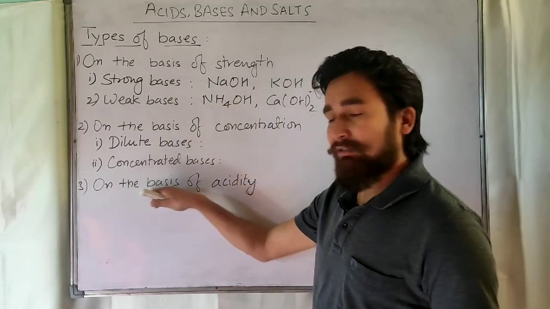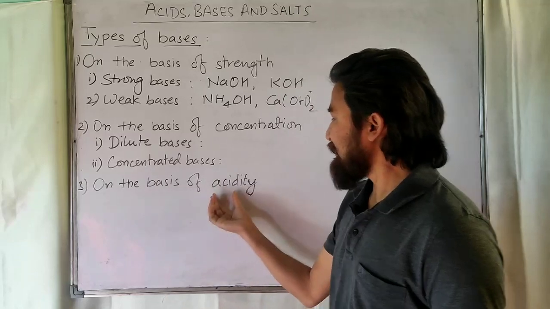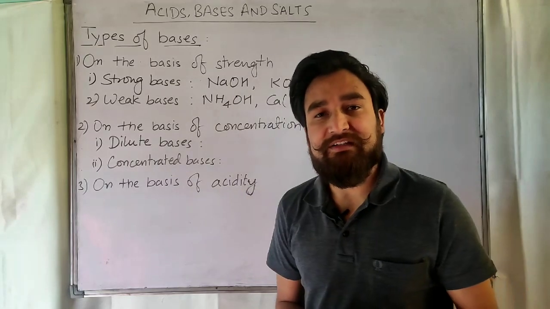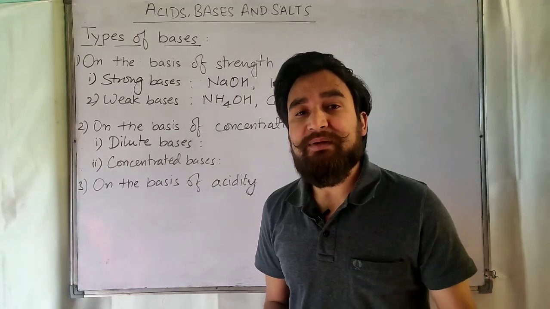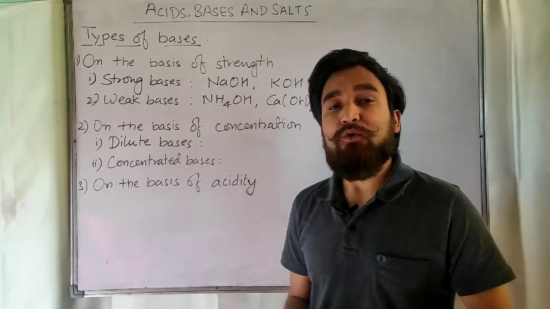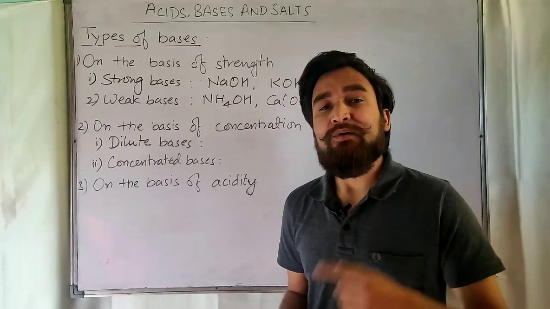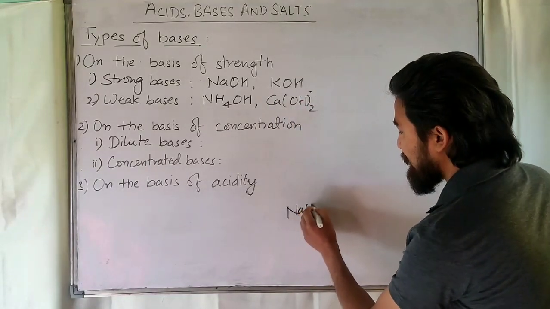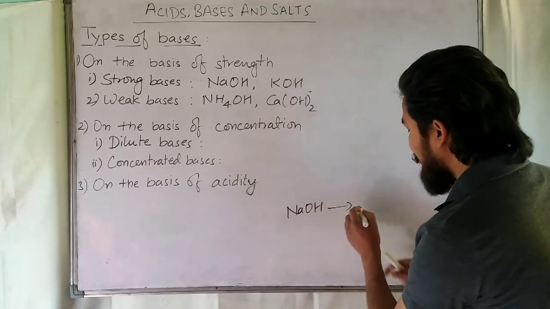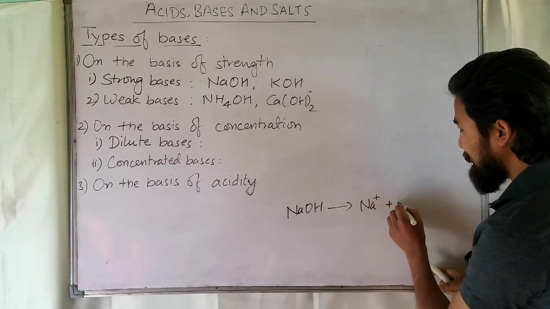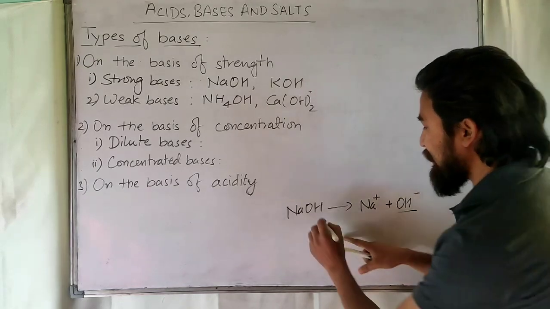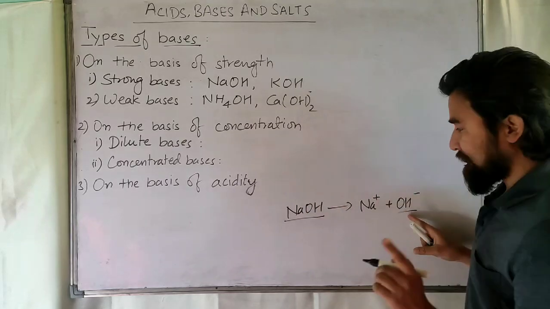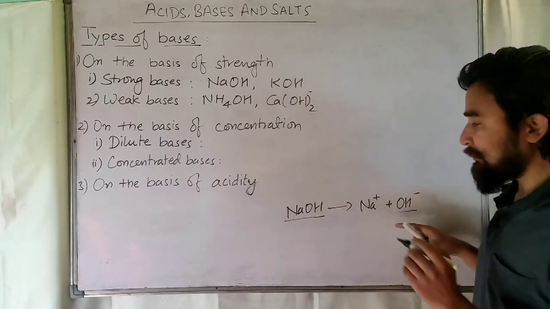Now the third classification is on the basis of acidity. First of all, you have to understand the meaning of acidity. The acidity of a base is the number of OH- ions given by one molecule of a base. For example, NaOH, that is one molecule. If you dissociate it, it will form Na+ and OH-. How many ions of OH- are being formed by one molecule of NaOH? That is 1. So its acidity will be 1.